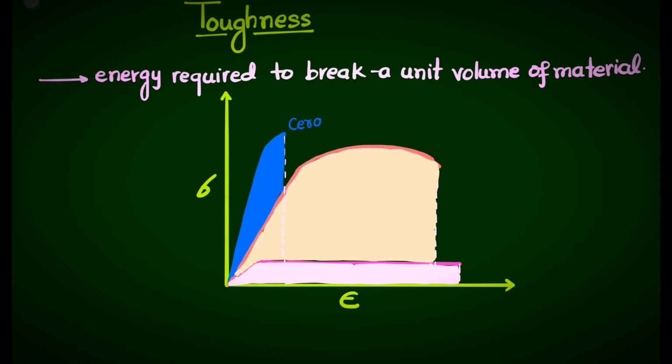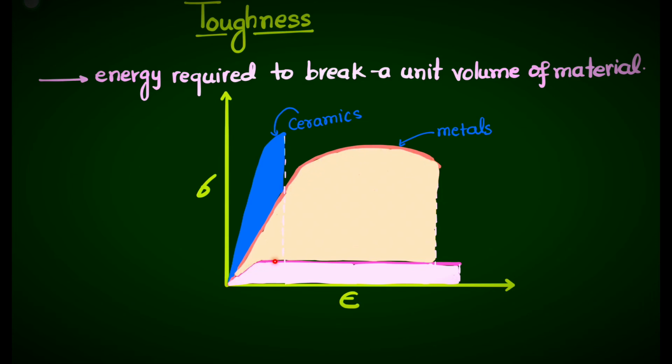So this is for ceramics, because it is very brittle, it does not undergo much plastic deformation. Then this curve is for metals which has large toughness, which undergoes a lot of plastic deformation. We can see from there to there, it's a plastic deformation.